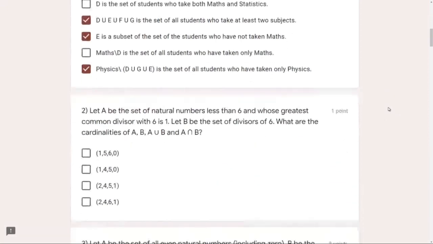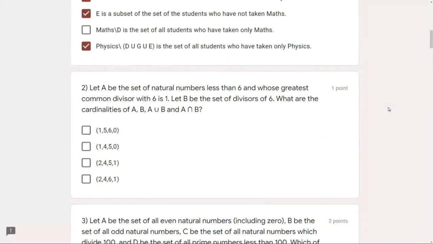Let A be the set of natural numbers less than 6 and whose greatest common divisor with 6 is 1. So the first part of this question says let A be the set of all natural numbers less than 6. Which are the natural numbers less than 6? 1, 2, 3, 4, and 5. Remember, I am not taking 0 here because 0 is a special case of natural numbers in which the question has to mention that yes, including 0. And after all, 0 will not be useful here.